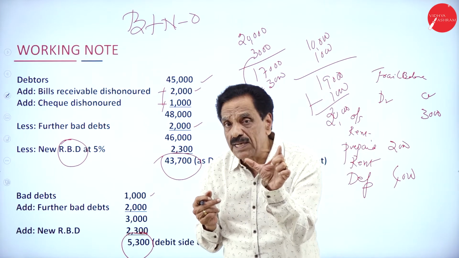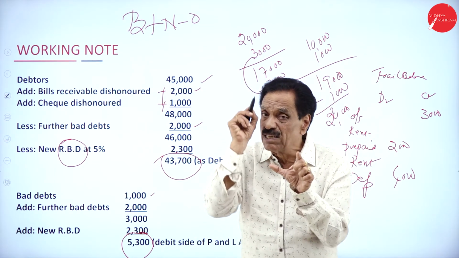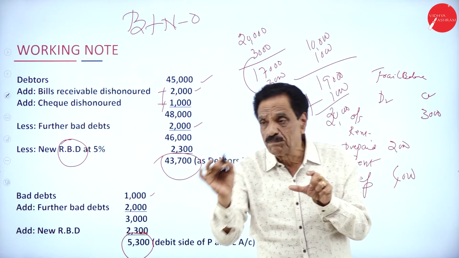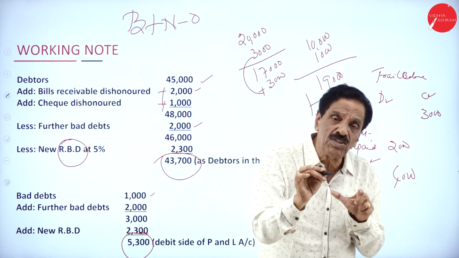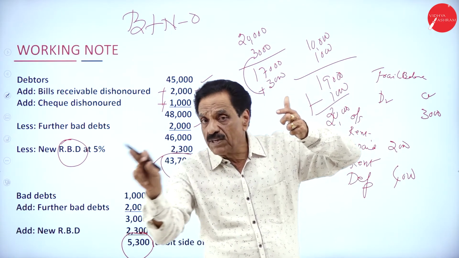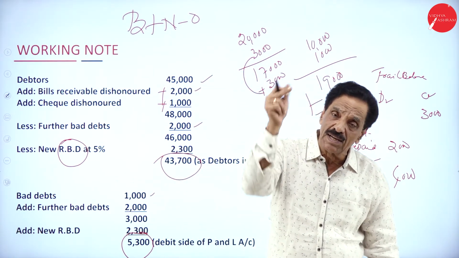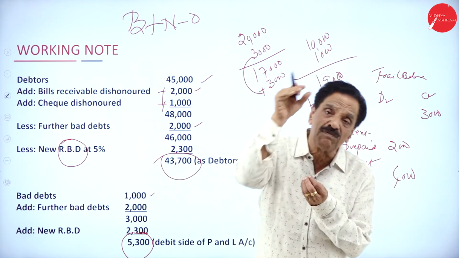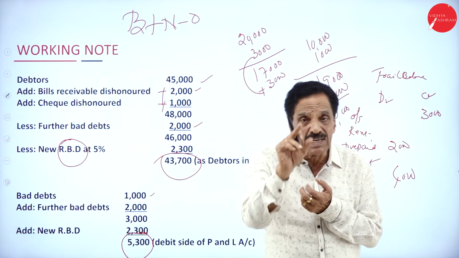If there is an income tax, deduct from capital. If there is a sales tax, profit and loss account. If there is an insurance, profit and loss account. If it's a life insurance, deduct from capital. How is it? Insurance, profit and loss account. Life insurance, deduct from capital. Sales tax, profit and loss account. If there is income tax purely personal, deduct from capital.